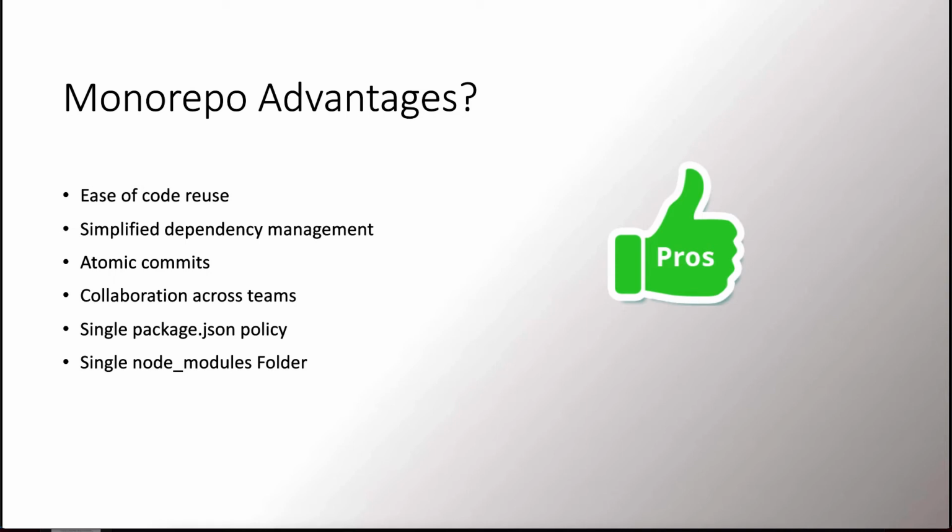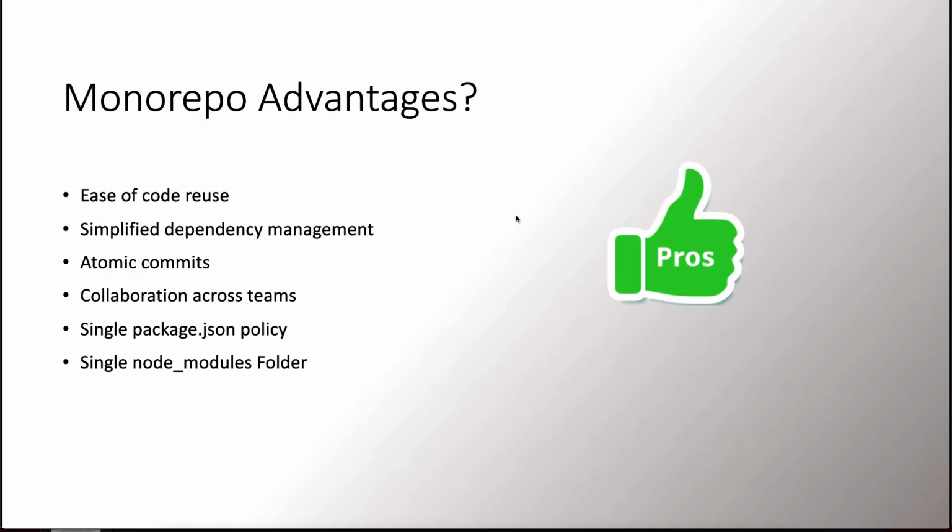The third feature of Monorepo is atomic commits. Atomic commits means synchronization between the dependencies. So when an update comes for one of the libraries, all projects will get notified and they will get that update. And also collaboration across the teams. So we are talking here about multiple projects, so we have multiple teams, and the collaboration across multiple teams will be improved when they are all going the same way by using the same shared libraries.